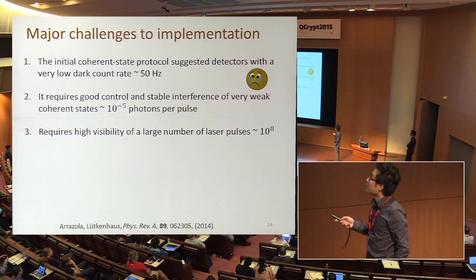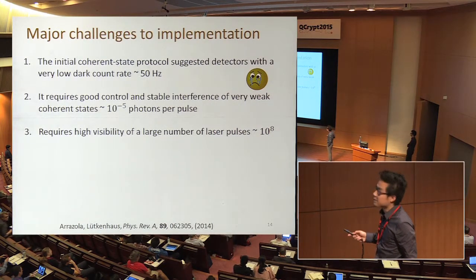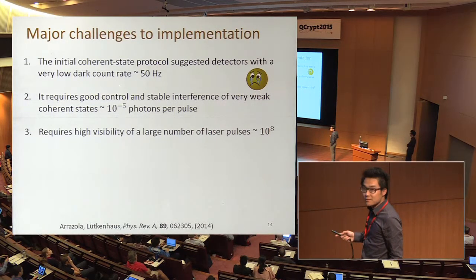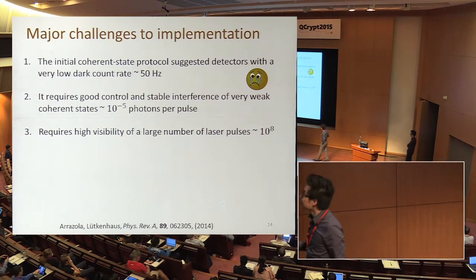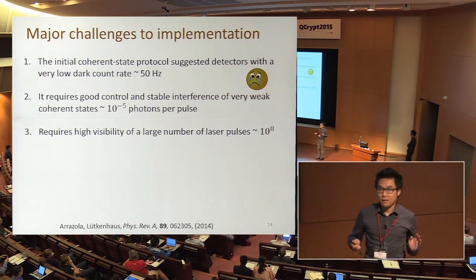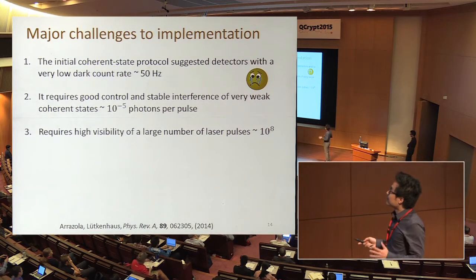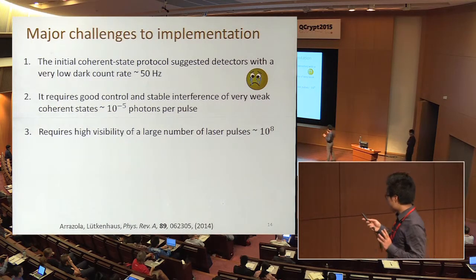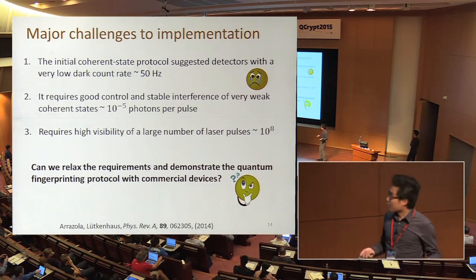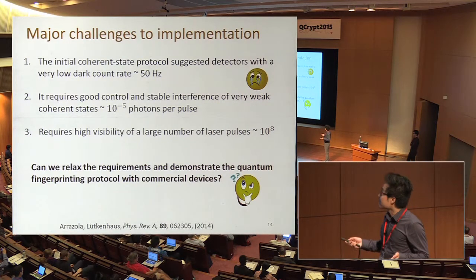First, the protocol has a very strict requirement for the devices, like the detector requires a 50 Hertz dark count. Second, it requires a stable interference for very weak coherent states, in the order of 10 to the power of -5. We know this number is already very low compared to normal QKD operations. Third, we need this interference for a very large number of pulses. So with these challenges, we're asking, can we relax the requirements and demonstrate the protocol with commercial devices? The answer is yes.